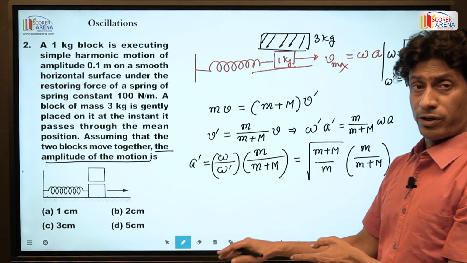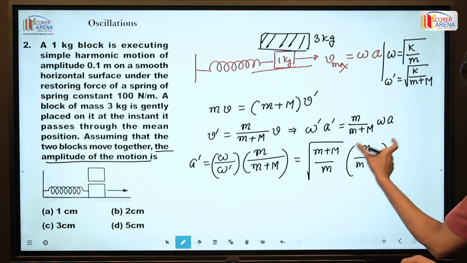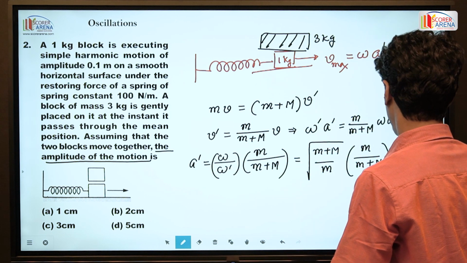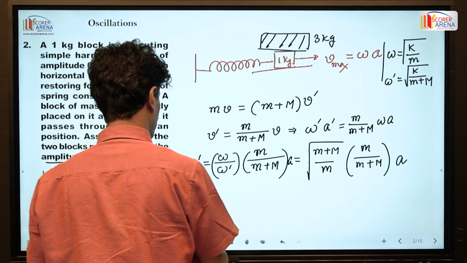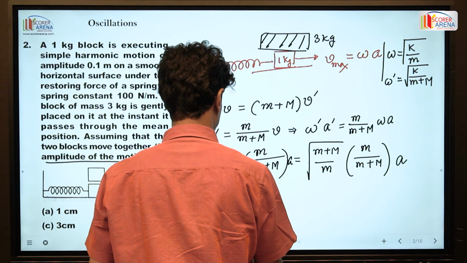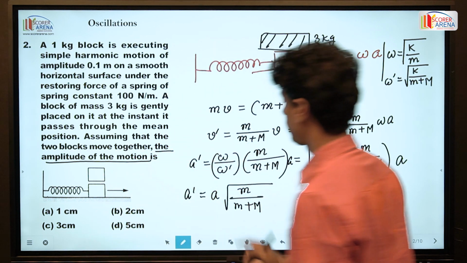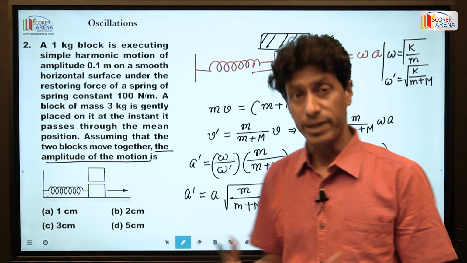and from the conservation we already found that it is multiplied by m plus m, and into amplitude. So the new amplitude is equal to a root over m by m plus m. A prime is equal to a root over m by m plus m.